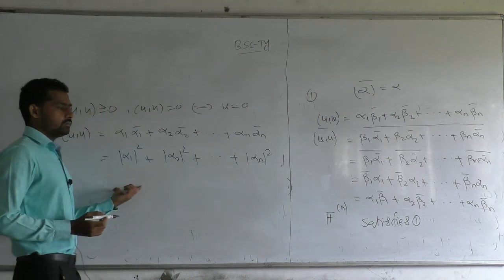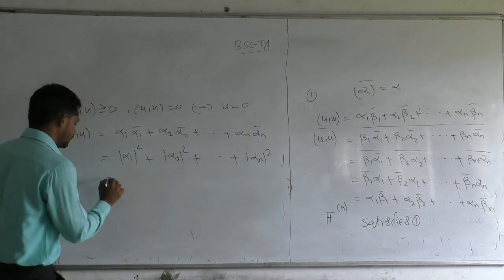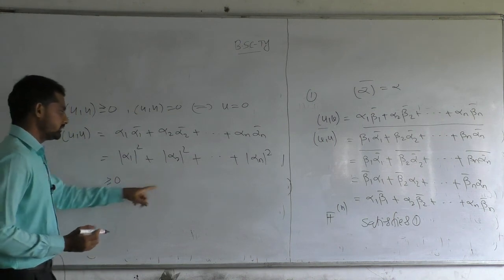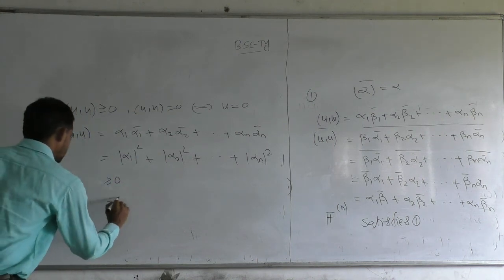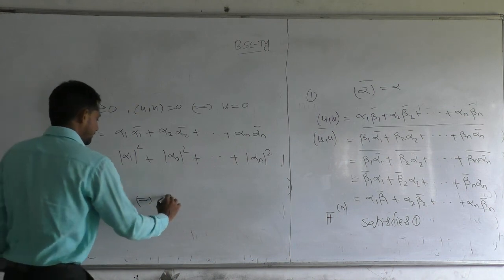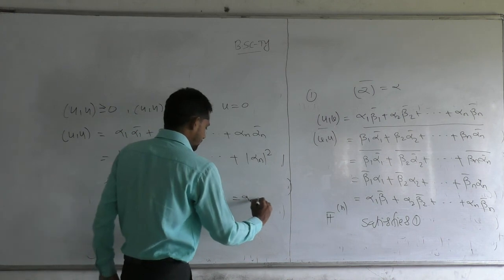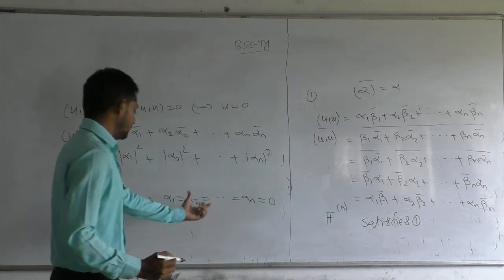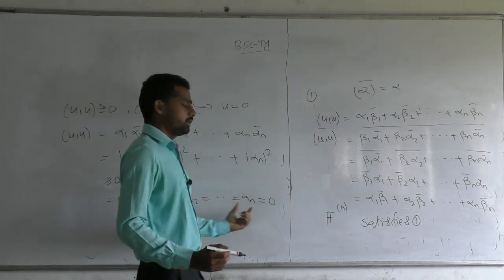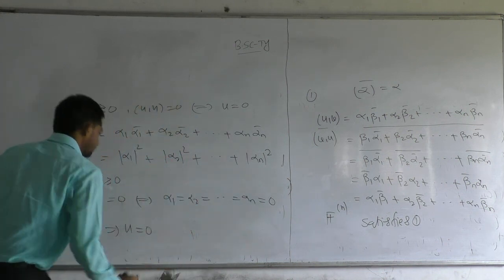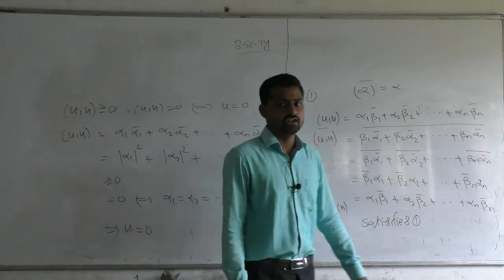We know that the mod of any number is greater than or equal to 0, so this is greater than or equal to 0. And it is equal to 0 if and only if alpha 1 equals alpha 2 equals dot dot dot equals alpha n equals 0. If alpha 1, alpha 2, up to alpha n are all 0, this implies U equals 0. So it satisfies the second condition also.